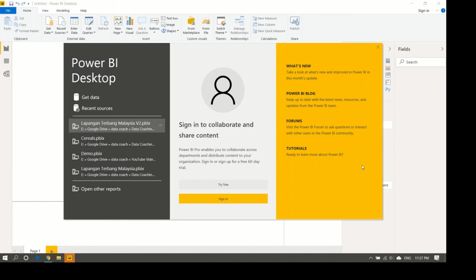Once you successfully install Power BI Desktop and open it, you will be able to see the user interface, and we will talk about the user interface in depth in the next video.